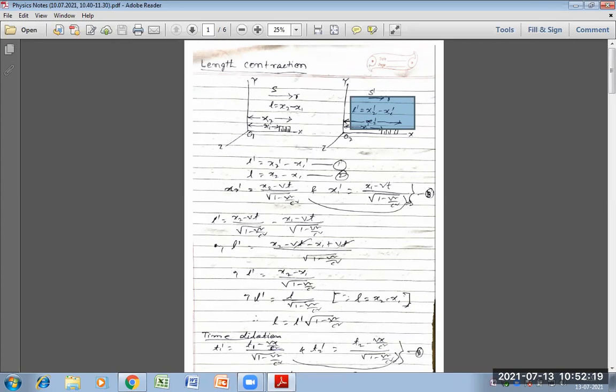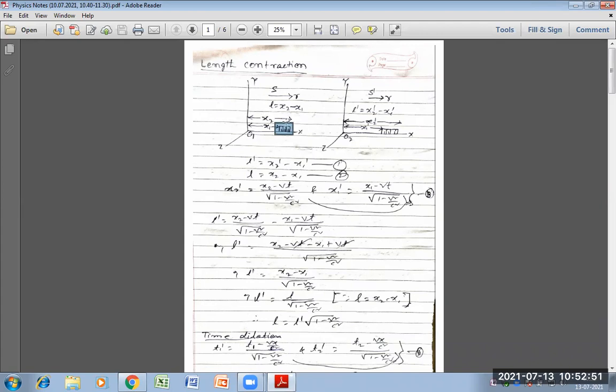Suppose an observer in S measures the length of the same rod for the S frame of reference. Again the same thing is repeated: the distance from the initial end of the rod to the y-axis is x1, and from the final end to the y-axis is x2.